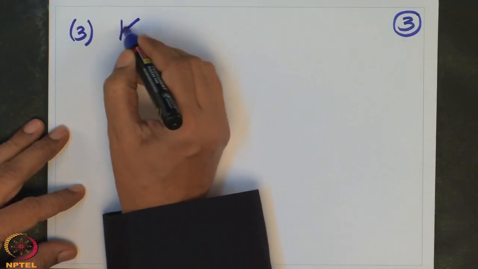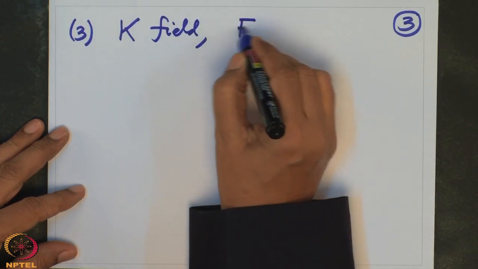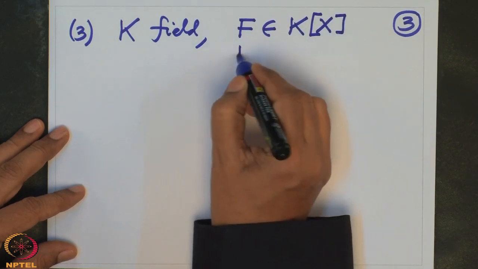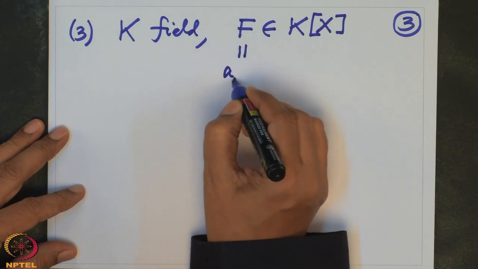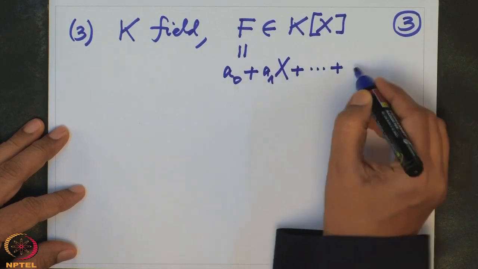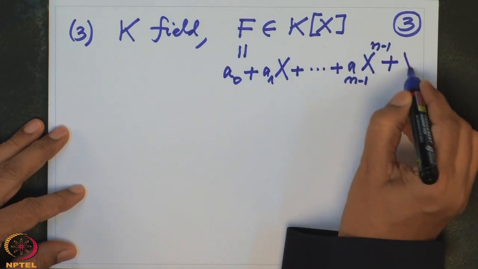But before that, again I want to give one more example so that we get acquainted with examples of K-algebras. So the third example: K is our base field and I fix a polynomial capital F, a fixed non-zero polynomial in K[X], and I write it as a0 plus a1 x plus ... plus a_{n-1} x^{n-1} plus x^n.